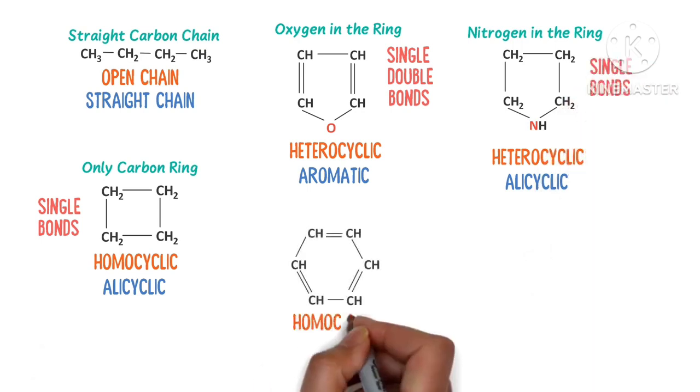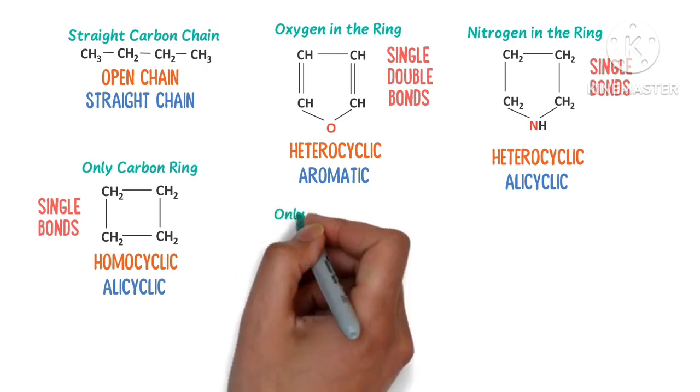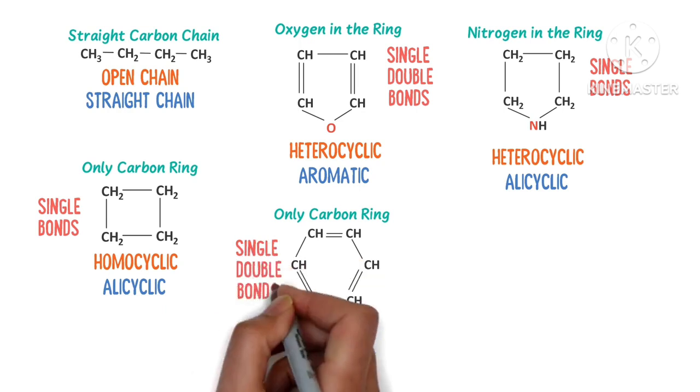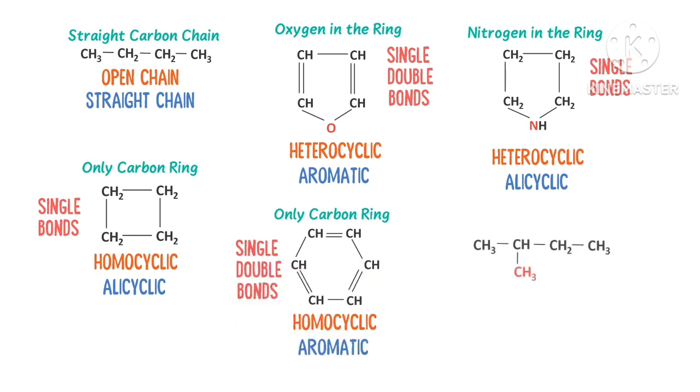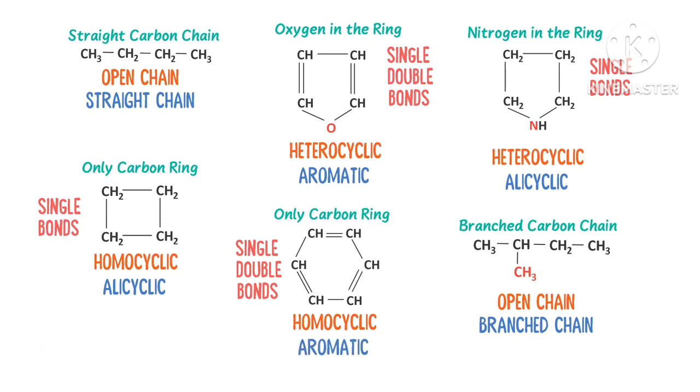This is homocyclic or aromatic organic compound because it contains carbon ring. Secondly, it has alternate single and double bond. This is open chain or branch chain organic compound because it contains branch chain of carbon atoms. Thus, in this way, we can classify millions of organic compounds. I hope that you have learned all about the classification of organic compounds.